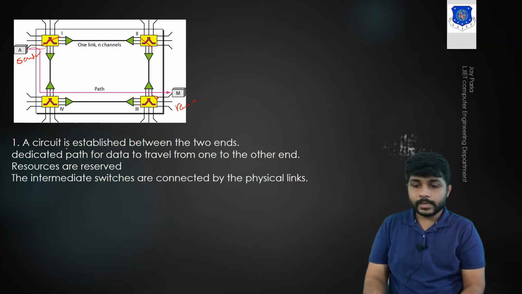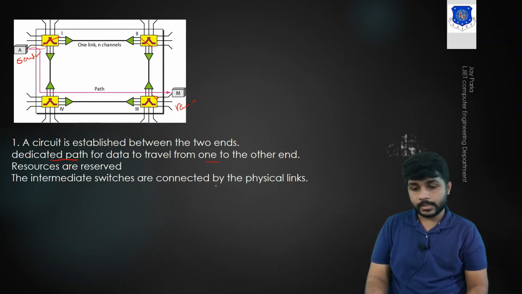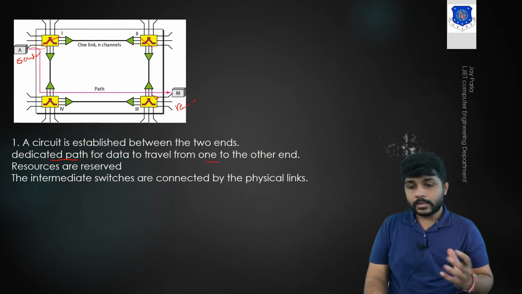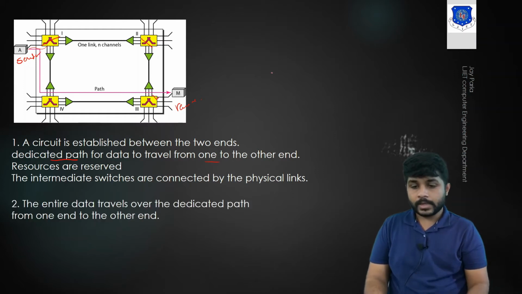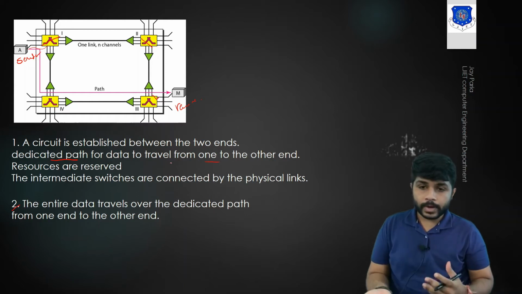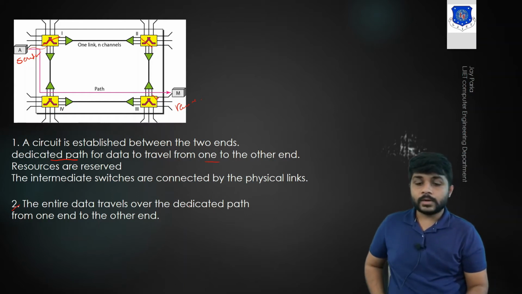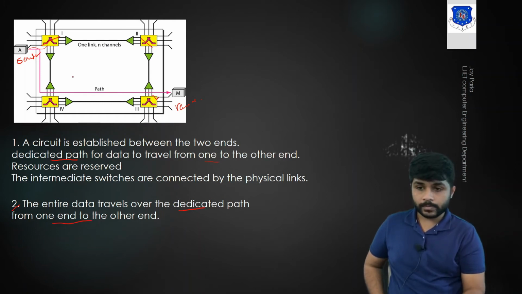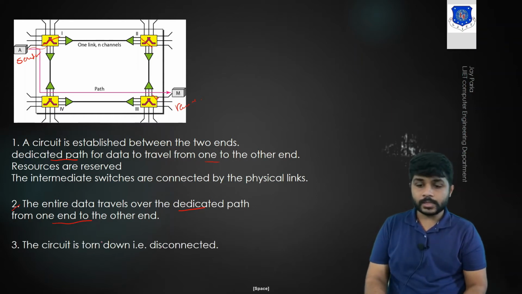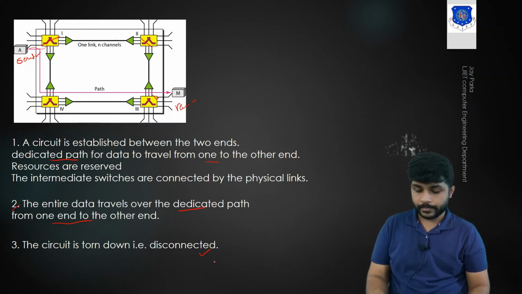So you can see that in the circuit established phase a dedicated path is provided between the sender and the receiver. After that the communication will be done, and that is known as the second phase, the data transfer phase. After the link is established, the data will be transferred over the dedicated path from the sender to receiver. In the third step, after the communication is done, the circuit is disconnected.